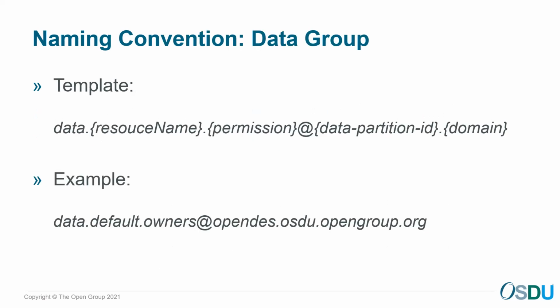Now I'm going to speak about the group naming convention. Basically, the group name looks like an email address. Here, we have the naming convention for data groups. Those for other group types are quite the same. The name starts with the group type, then there are the resource name and the permission type. The second part of the name holds the data partition and domain. You will use the group name in API requests while managing a group and its members. And the name must be unique across the OSDU instance.